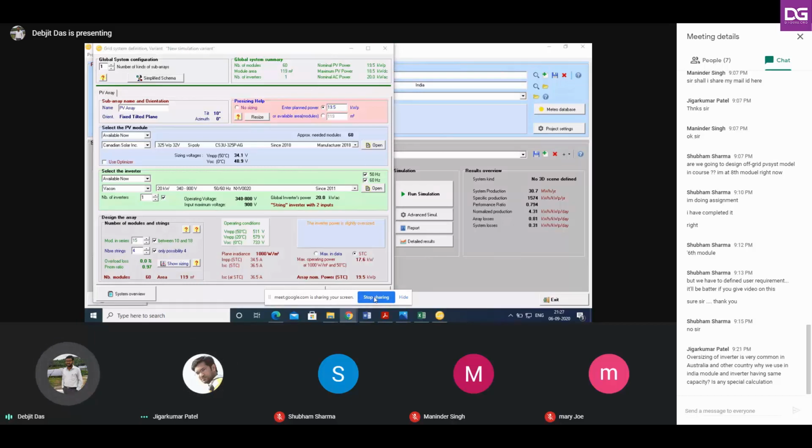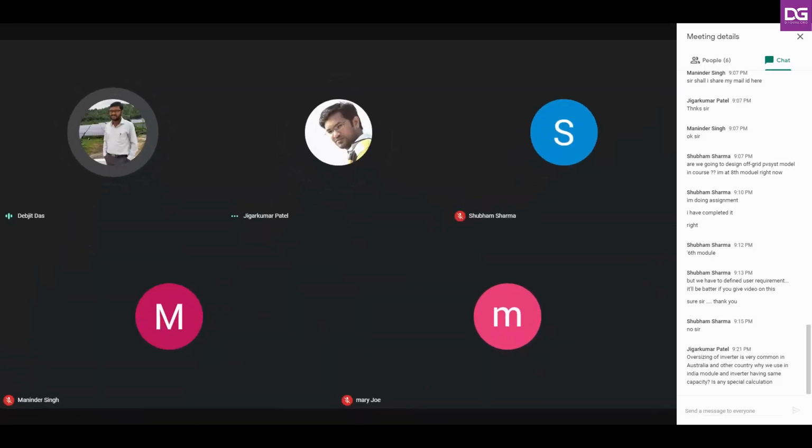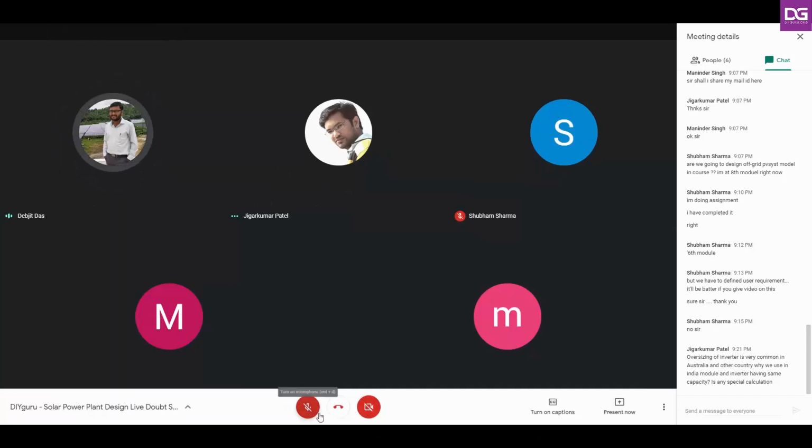Sometimes we also overload our inverters. It is sometimes called a good practice to achieve the promised generation. But the inverter manufacturer also puts an upper limit, that you cannot overload your inverter above 1.4, that is 140%. So it is up to you how much you will overload this.